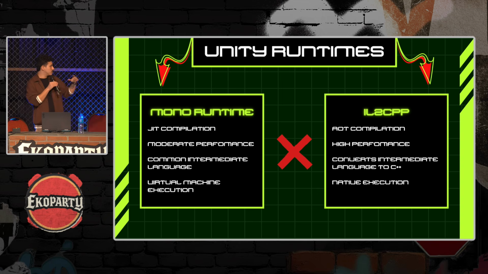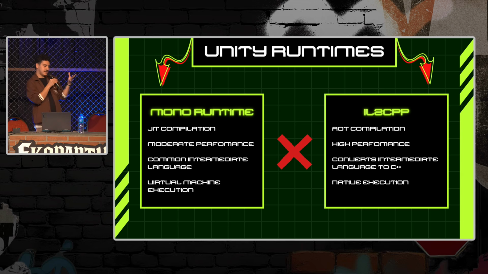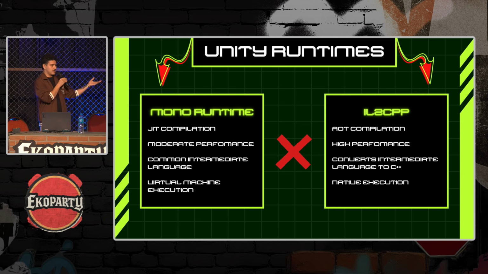It creates a bytecode called Common Intermediate Language, and this bytecode is executed on a VM, which is the Mono Runtime VM. And IL2CPP uses AOT compilation, so it compiles the code beforehand. It has higher performance, and it converts this bytecode into C++.